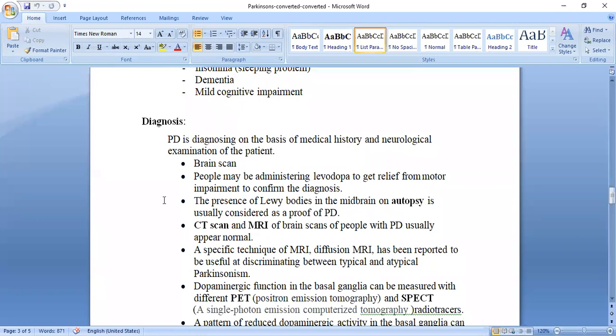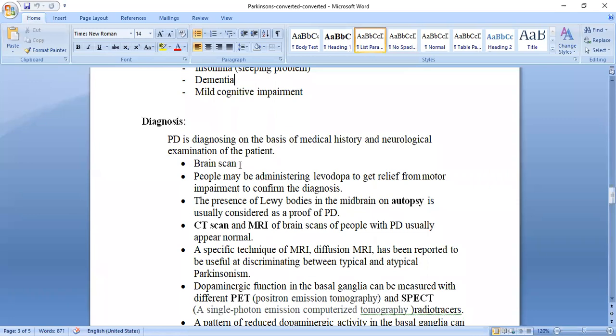The doctor will take the medical history first, and then only the doctor can diagnose that the individual is suffering from this and this disease. By neurological examination also, we can diagnose the individual is suffering from this and this disease.